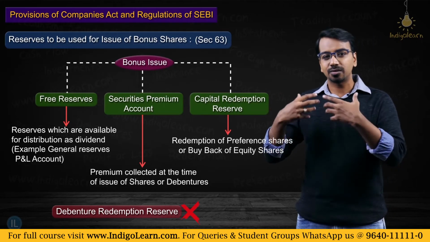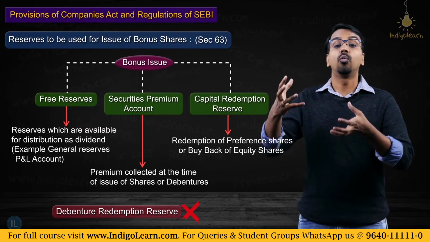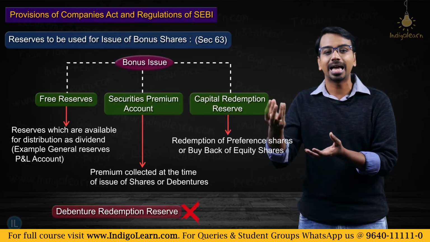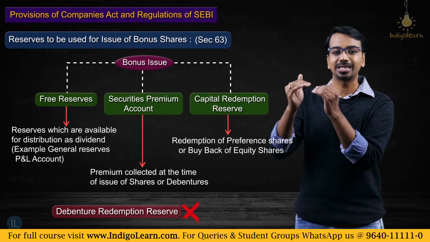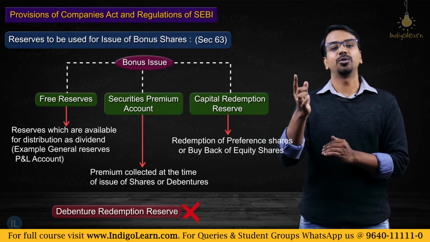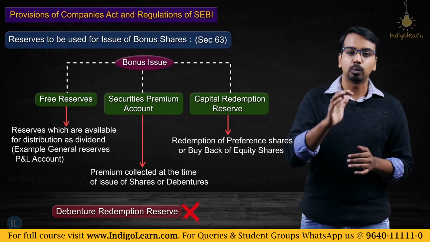Now, when I say these three reserves can be used, these three reserves will have credit balance. With that balance, I will transfer some portion and I will issue equity shares. So, I will reduce these three balances and issue equity shares, right? That is what is meant by using of reserves for issue of bonus shares.